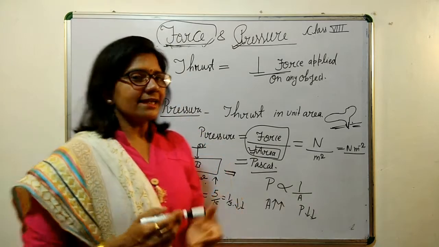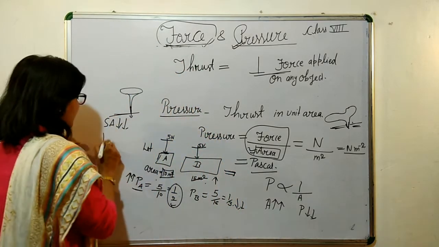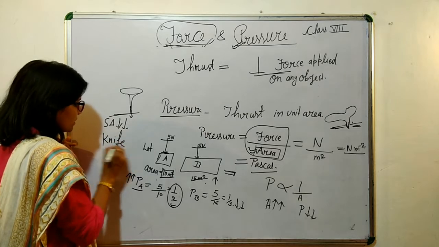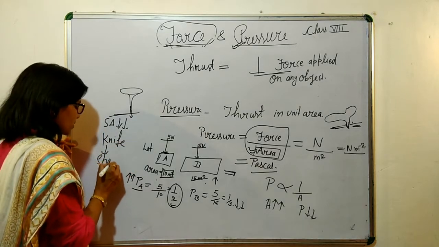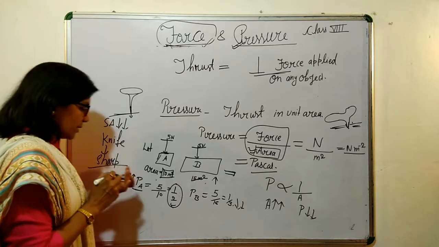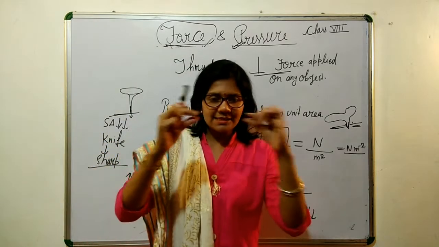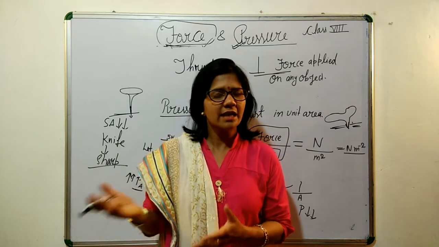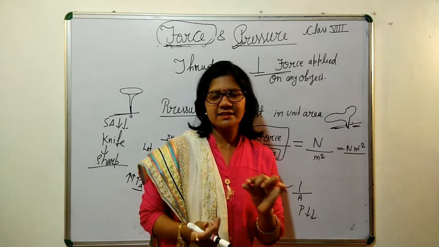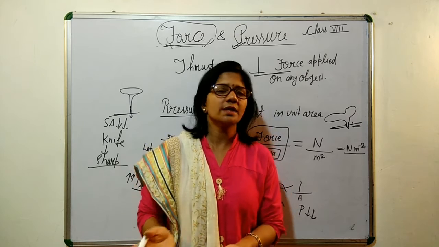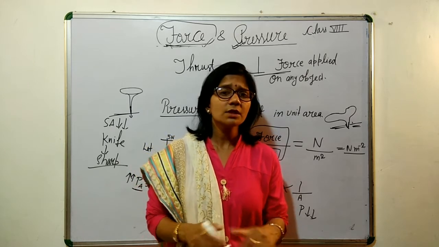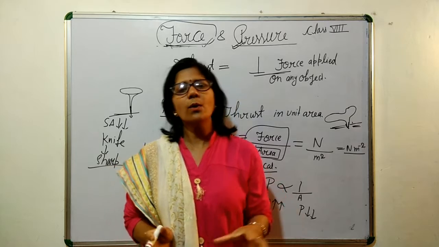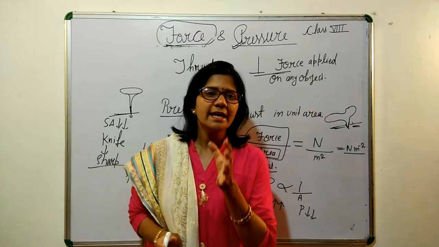In the case of a knife, we always use the sharp edge. Why a sharp edge? Because of this sharpness, its surface area reduces in comparison to a blunt knife, and as the surface area reduces, it is easy to cut any object. So that was the whole concept of area.